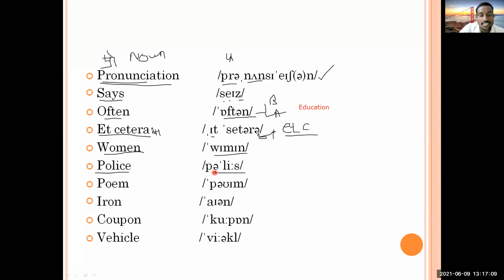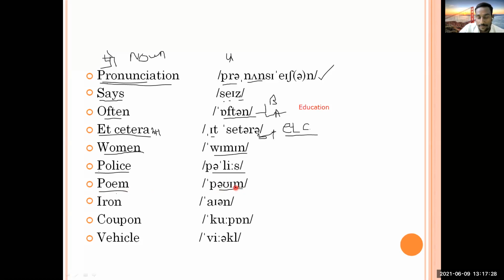Okay, it's police. Okay, like pollution. Many of the students also call it pollution. It is not pollution, it's pollution. Okay. Then next, this is poem. You people have to call it poem.